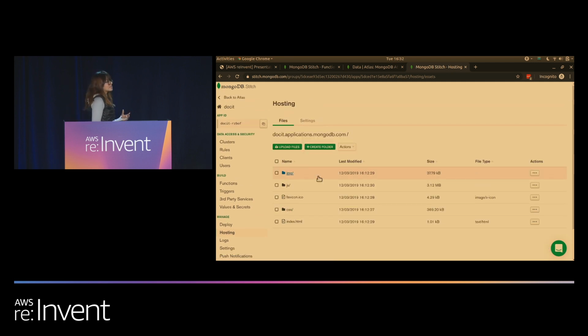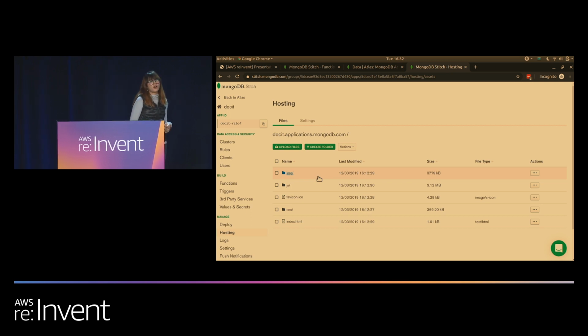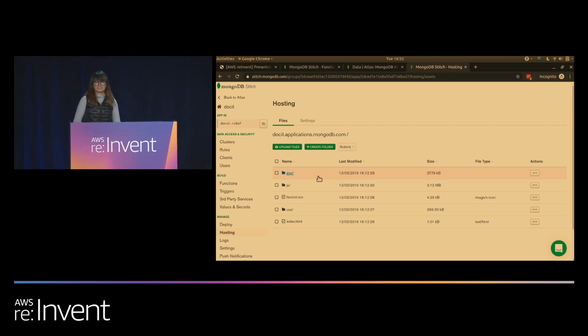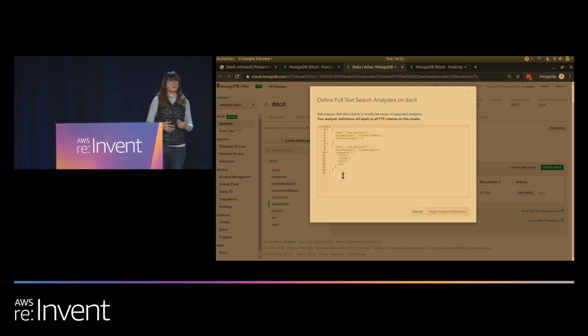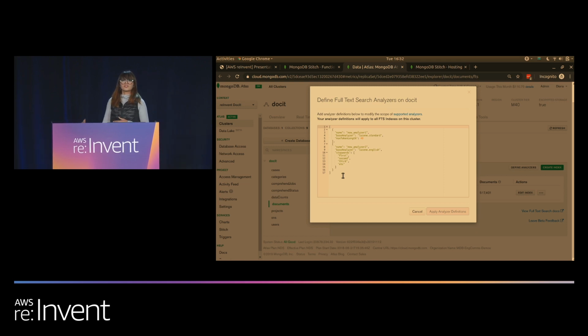Now, we know inside of these compiled files, there is code to call MongoDB functions, as well as to directly query our database. One of those functions, in particular, is the ability to perform text search. Text search is known as Atlas Search. Atlas Search is backended by Lucene. Lucene works by tokenizing text input and delimiting it by whitespace, for example. We then take those tokens and apply a number of filters against them. For example, we can convert these tokens to lowercase, or we can ignore them altogether if it's a stop word in the English language.